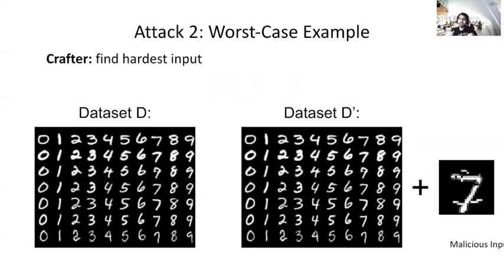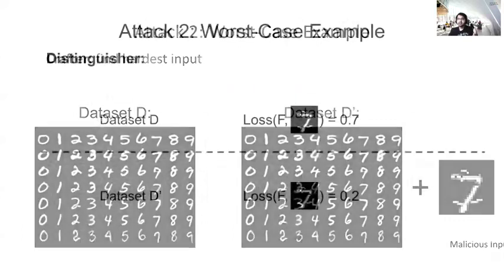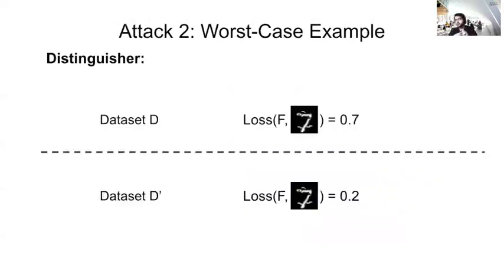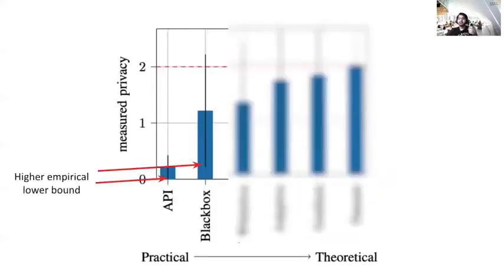So when we create this sample and add it to the data set, the idea is that the difference between the loss on D and D prime data sets will be much higher. So the distinguisher will have a much easier time distinguishing between these two data sets. If we repeat the experiment and convert it back to epsilon, we see a very good improvement compared to just using a random sample. So it suggests that in a worst case input example, the bounds are not as loose as before.